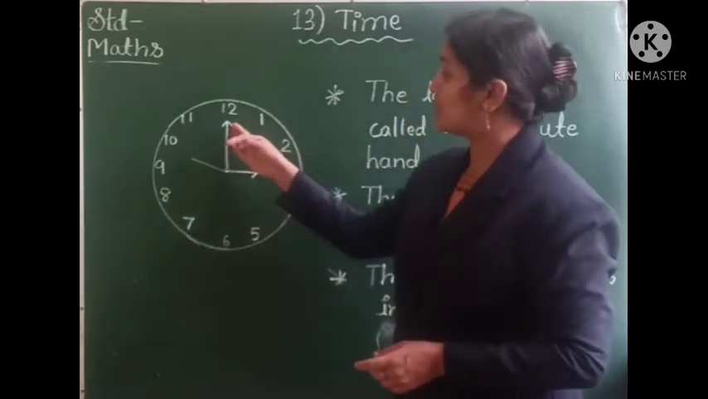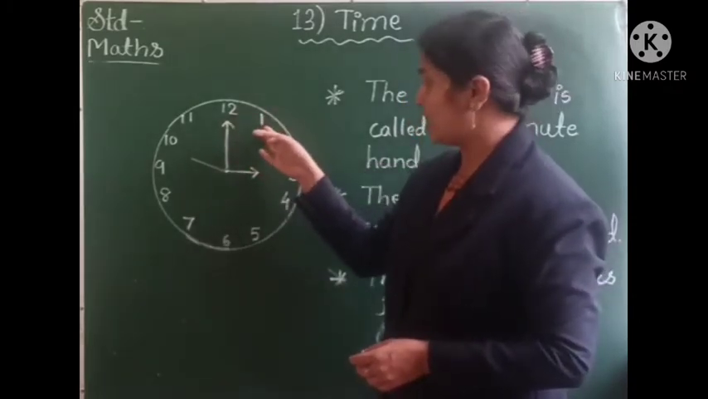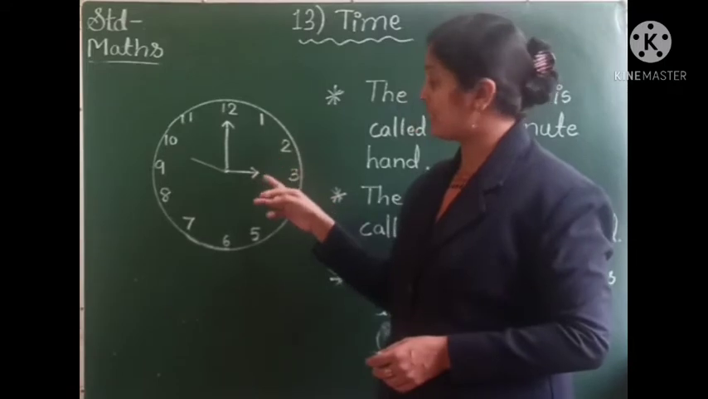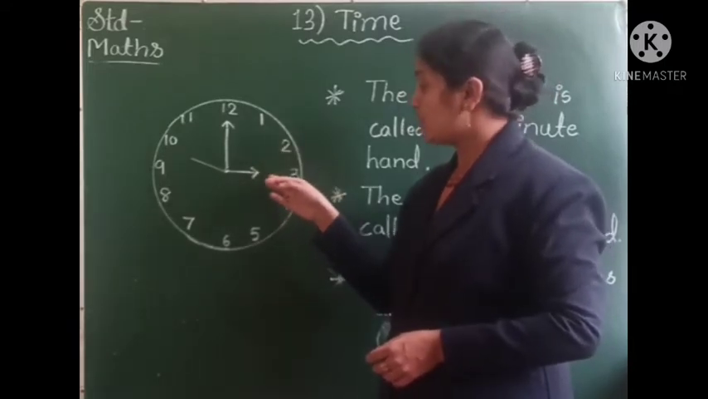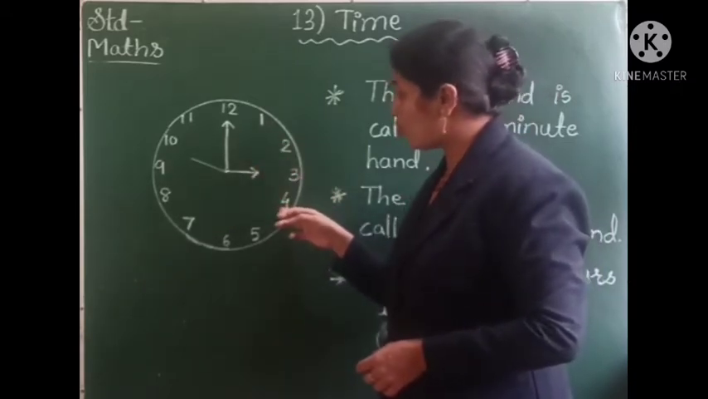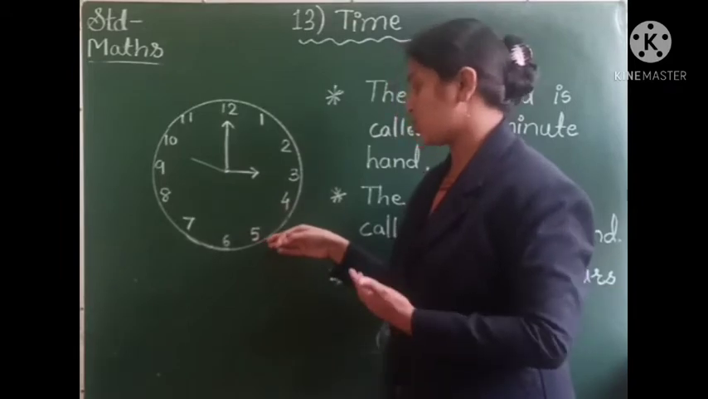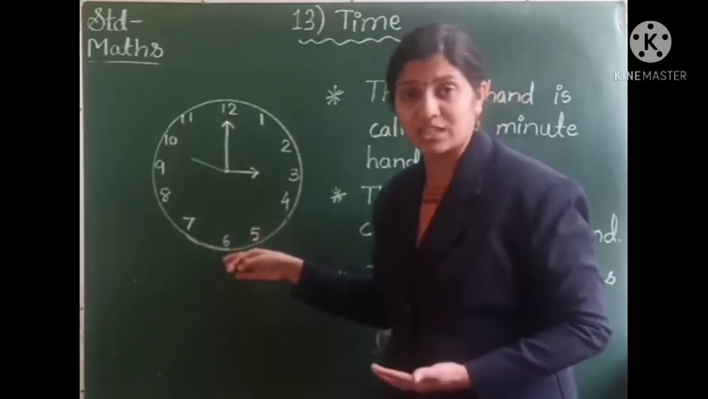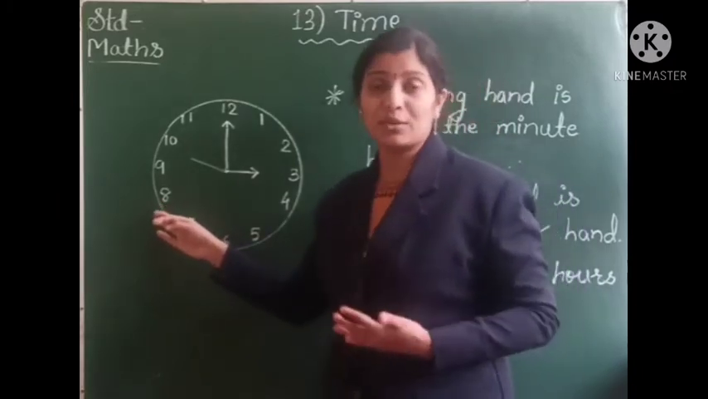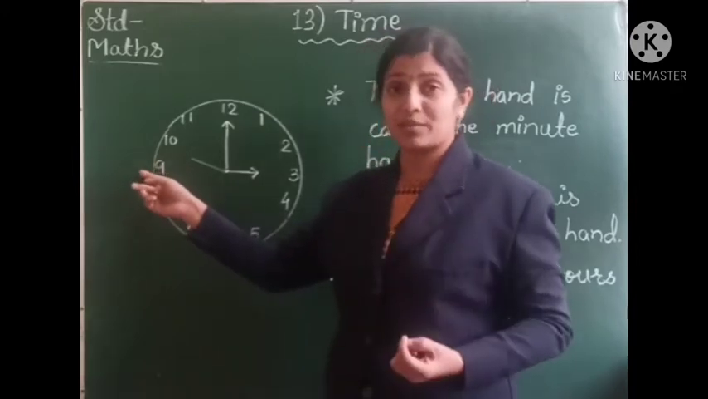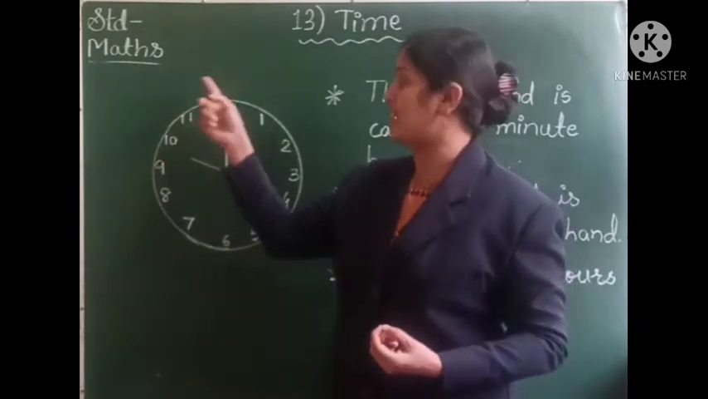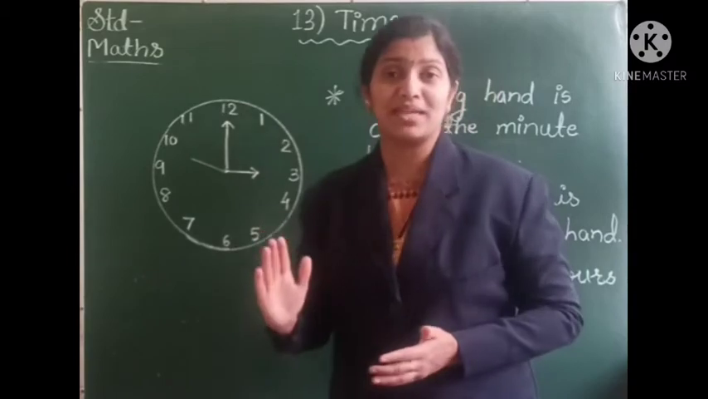So students, when the minute hand moves from 12 to 1, it means that it is 3 o'clock and 5 minutes. When it moves to 2, it is 3 o'clock and 10 minutes. When it moves to 3, it is 3 o'clock and 15 minutes. When it moves to 4, it is 20 minutes. When it moves to 5, it is 25 minutes. To 6, 30 minutes. To 7, 35 minutes. To 8, 40 minutes. To 9, 45 minutes. To 10, 50 minutes. To 11, 55 minutes. And when it comes to 12, the 60 minutes are completed.